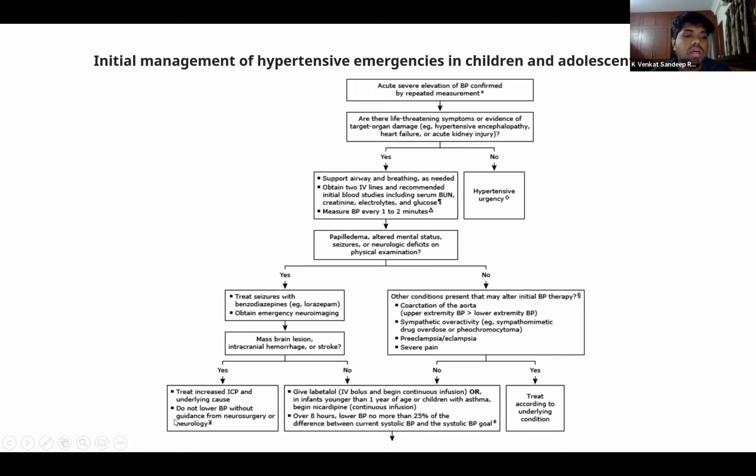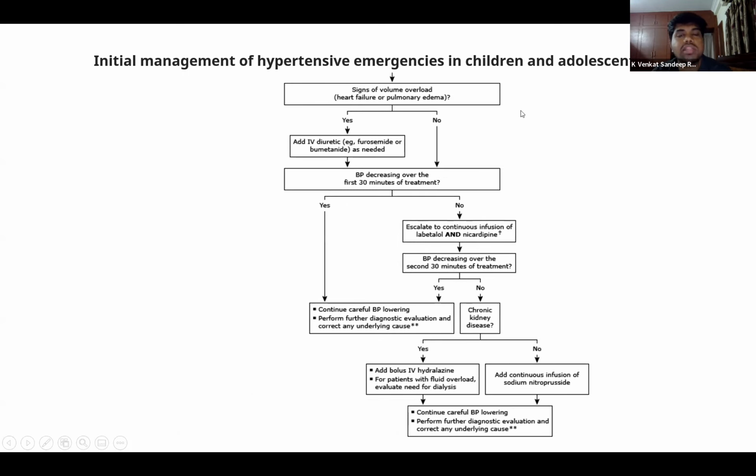Instead, we treat the raised ICP, after which the blood pressure will be adjusted by the body. If the encephalopathy is because of high blood pressures, then we start treating them with IV antihypertensives. Accordingly, we can start labetalol or nicardipine.